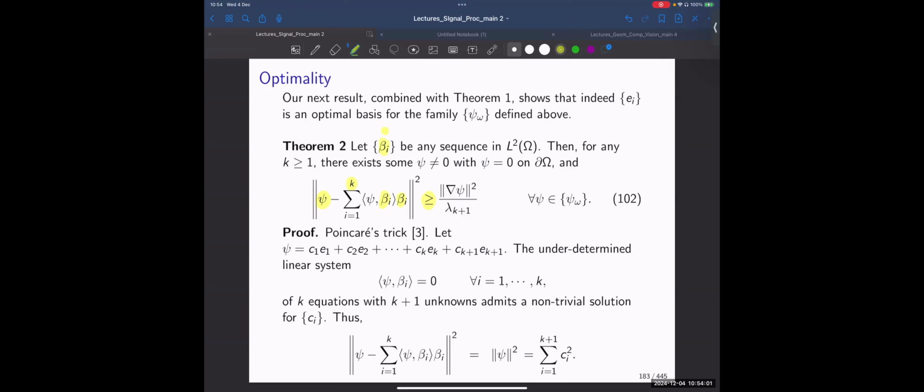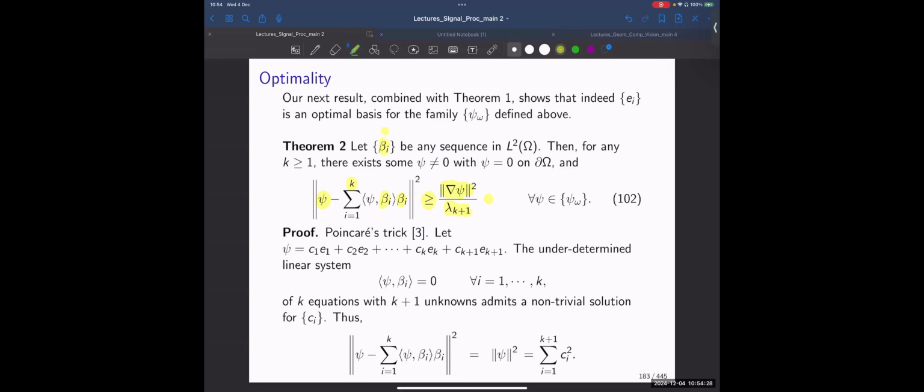Unlike the previous one, it would be larger than the Dirichlet energy divided by the k plus 1 eigenvalue of the decomposition of the Laplacian operator. And if this is correct, then I would have finished the claim that my E i family of functions is optimal.